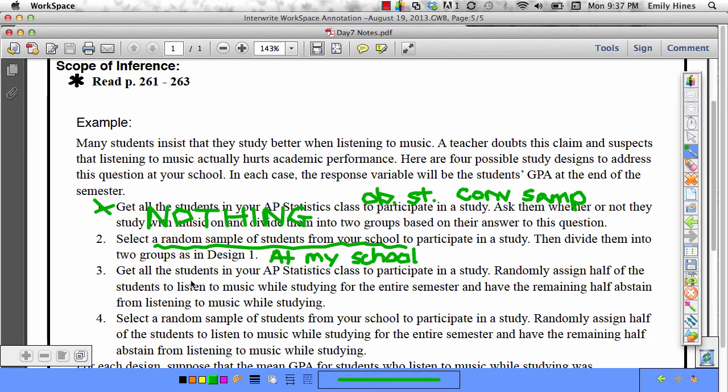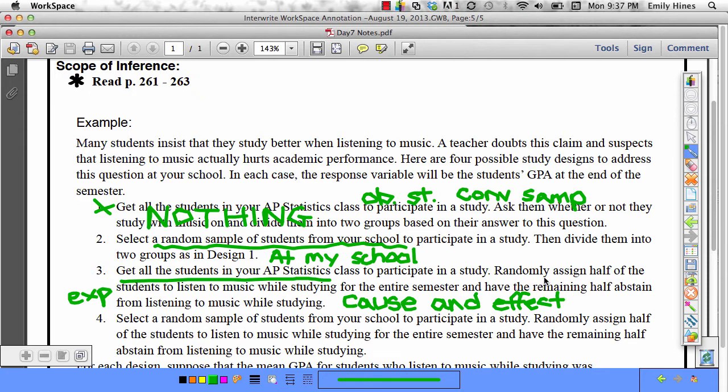Right, so now we're going to get all the students in our AP Statistics class to participate in the study. We're going to randomly assign half of them to listen to music, and the remaining half to abstain from listening to music. Okay, now we've switched from an observational study to an experiment, which means it's okay to get volunteers, but I can't generalize it to more people. All I can say is cause and effect. We can say that for the people in our study, it seems that studying with music on results in a lower GPA.